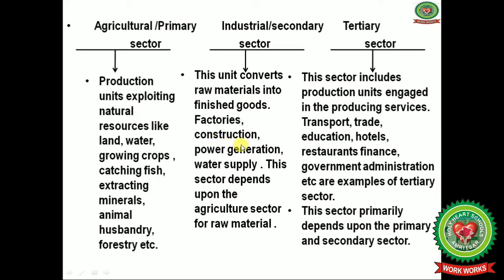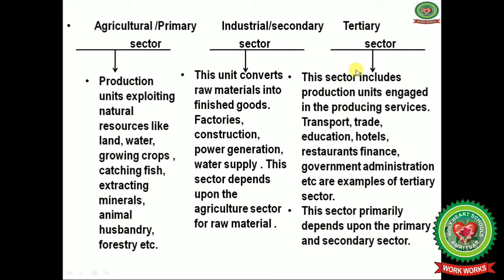And factories, construction work also there, power generation, water supply. So this sector mainly depends upon the agriculture sector for raw material. Then in the industrial sector, bakeries are there. Bakeries depend upon the agriculture sector for getting wheat, rice. Then in the same way other industries are there, the steel industry, car manufacturing industries. All these depend upon the agriculture sector also, the primary sector.